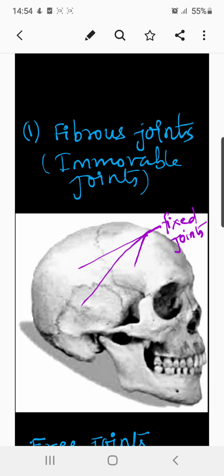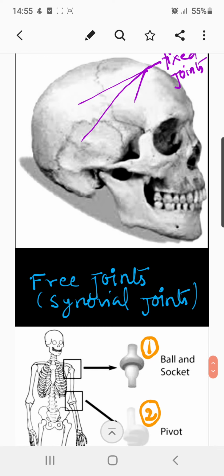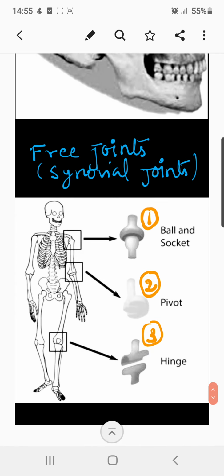Likewise, in your textbook there are only two types of joint mentioned, that is, they have categorized the joints into movable and immovable joints. The first category is immovable joints, for which we have taken the example of the cranium bone. Next is the example of the free joints or synovial joints, where free movement of the different bones is possible. You can see the example here.